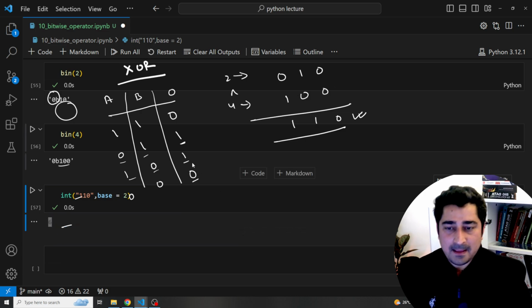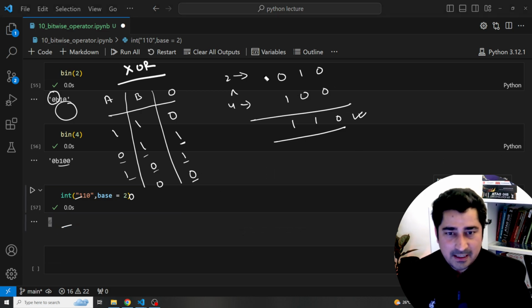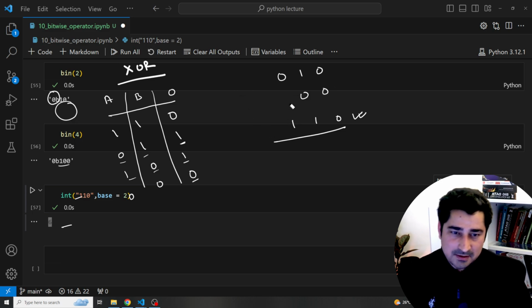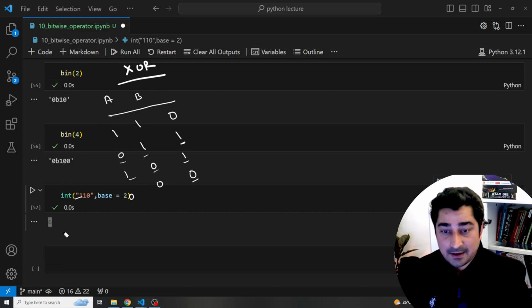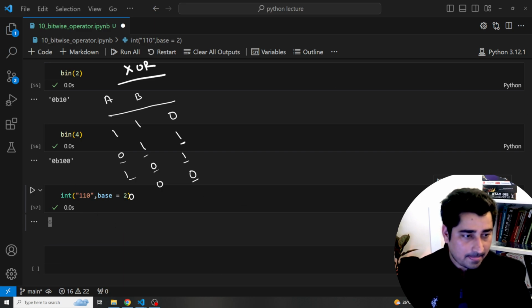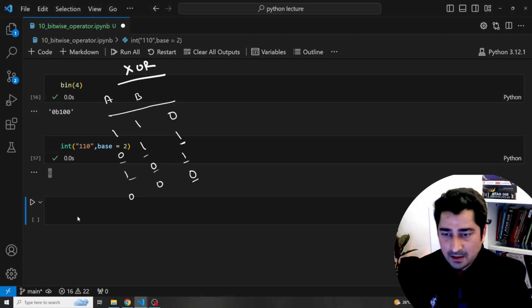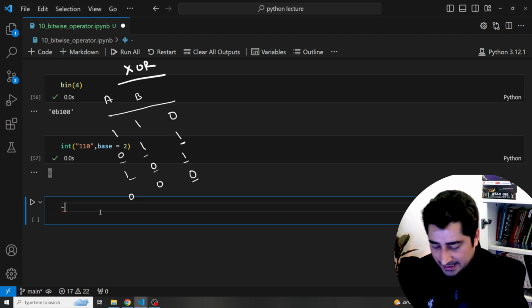Okay, so let me show you a different example with a negative number, because you all will get stuck with negative numbers, and this is what I have done in case of AND and OR operations as well. So here let me delete a couple of things. Okay, my eraser. Now here, what I will do is take negative 4 and then XOR.